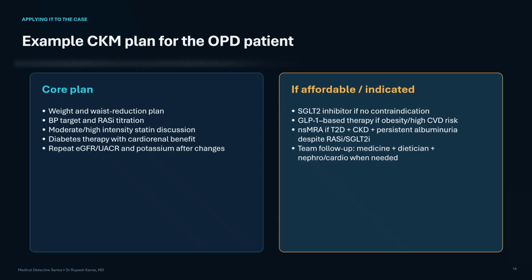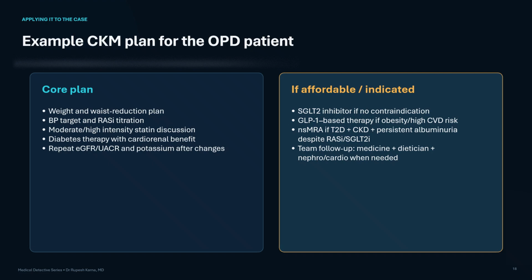Create a realistic weight and waist reduction plan, confirm his blood pressure and optimize an ACE inhibitor or ARB because he has hypertension with albuminuria, while monitoring for creatinine and potassium. Discuss appropriate statin therapy according to diabetes, kidney markers, and total CVD risk. Review his diabetes regimen because he has albuminuria and high cardiorenal risk. Consider an SGLT2 inhibitor if there is no contraindication and it is affordable. Consider GLP-1 based therapy if obesity and high cardiovascular risk remain major priorities.